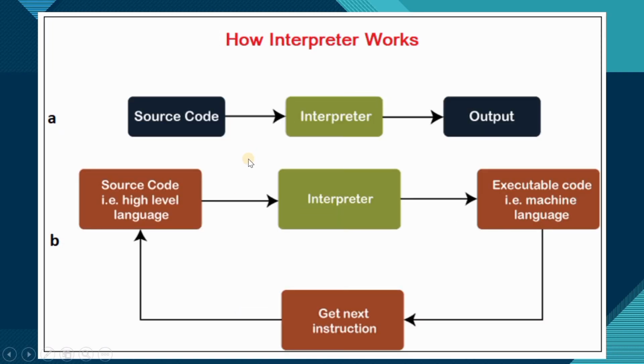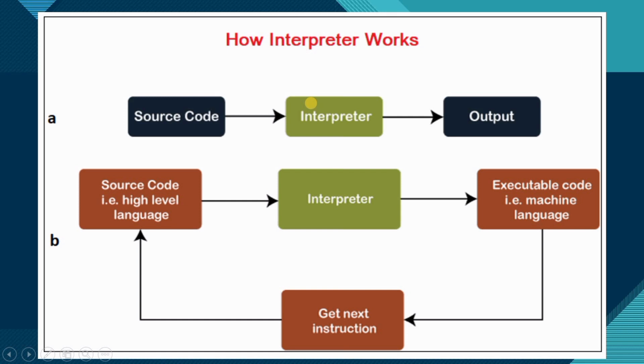Okay, and this is about the interpreter. An interpreter is also software that translates your source code into machine code. An interpreter converts the high level programming language, the code which the programmer has written, into machine language, which is a low level language, line by line. So it will execute line by line while interpreting and running the program.